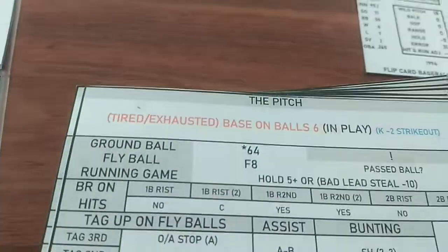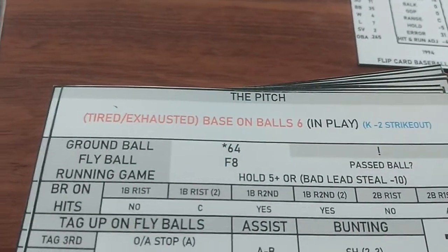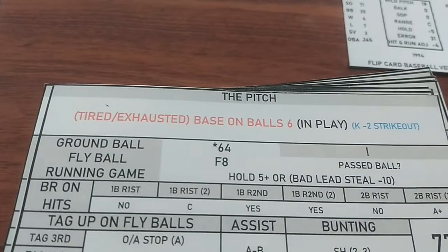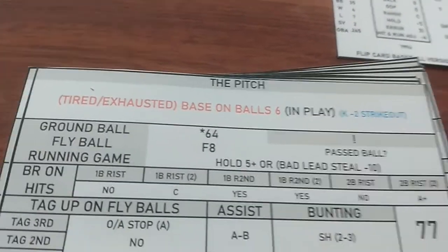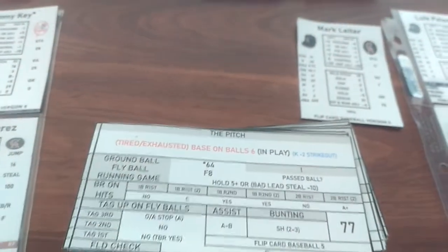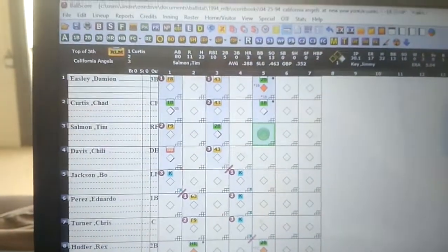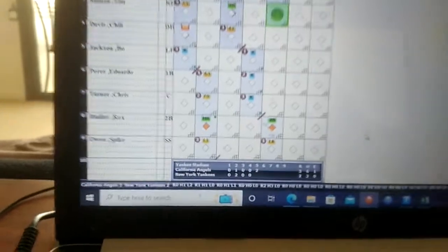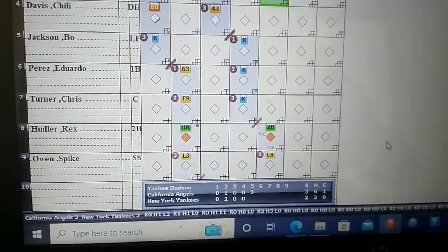We've got a runner over at second base, just with 1 out. So we can see the yes there, and an RBI single for Chad Curtis. In comes Damon Easley to score, and it is 3-2 to the California Angels.